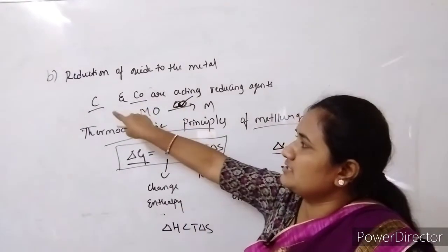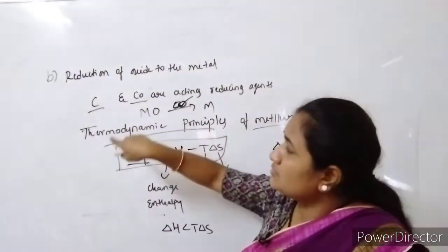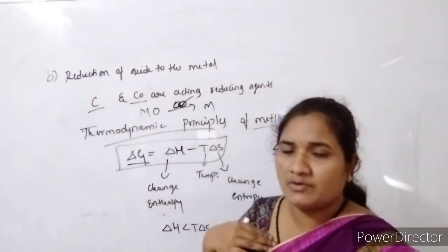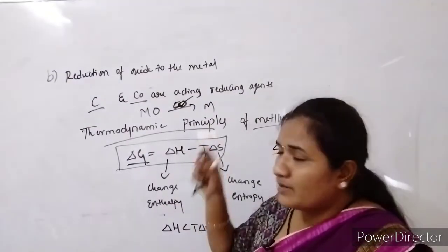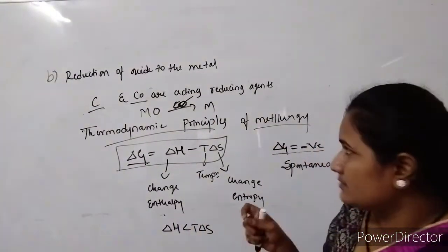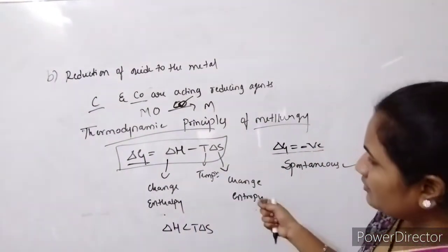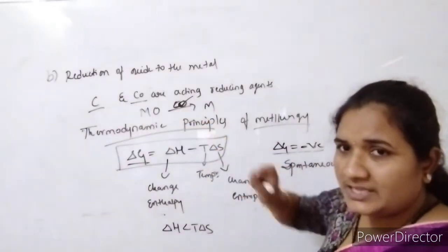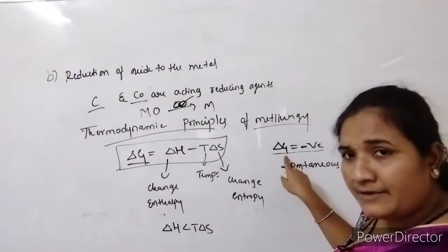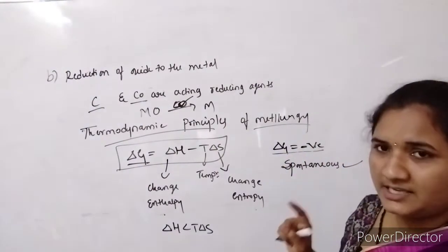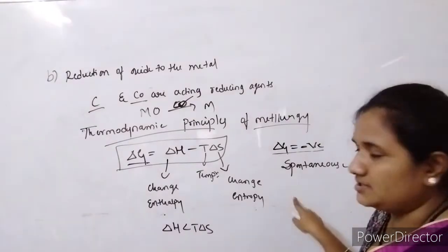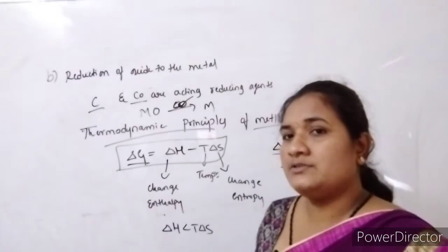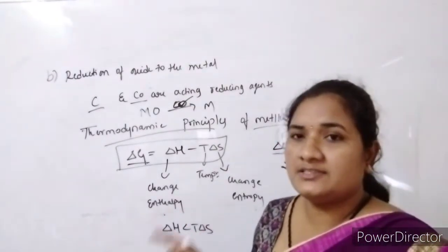Those reducing agents are carbon and carbon monoxide. So the question arises: which one is better, or which one is suitable for our metal oxide? To resolve that confusion, we have to go to this equation. If we are using carbon as a reducing agent and it gives a negative delta G value, then it is taken as a reducing agent because it is a spontaneous reaction. If carbon is not giving negative values, then it is not used as the reducing agent.